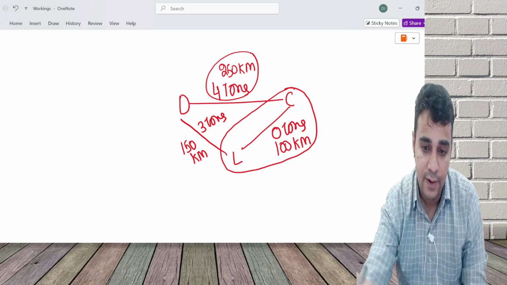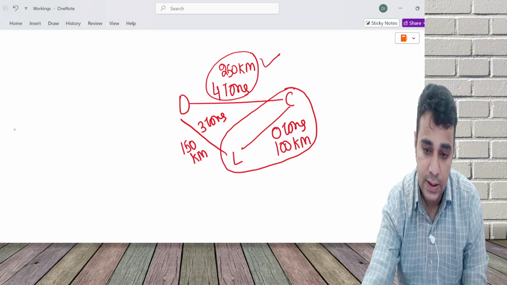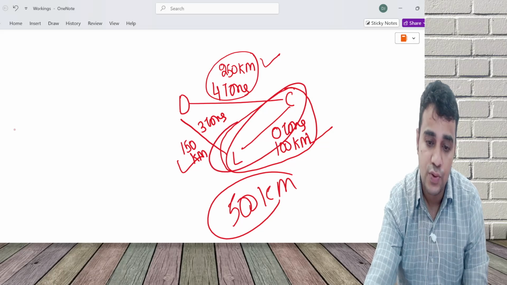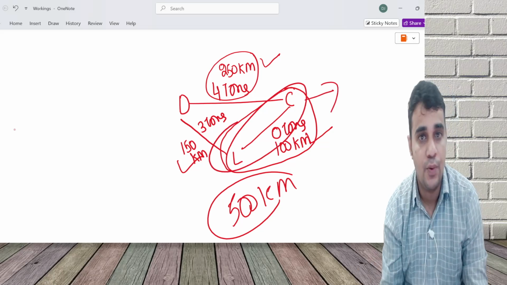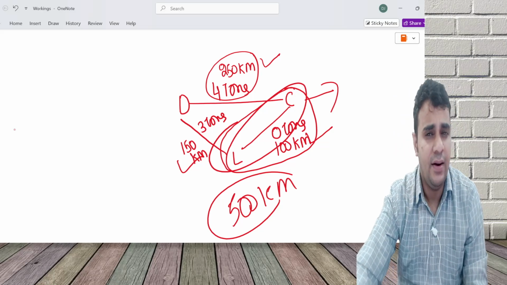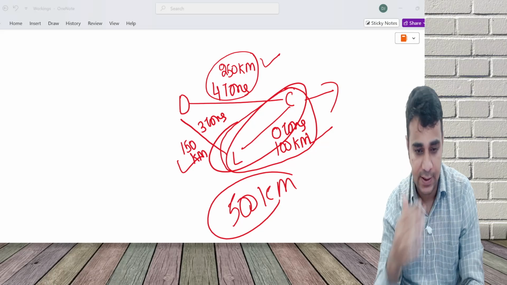Per day we are going to travel 250 and 350, that is 500 kilometers. In that, Ludhiana to Chandigarh is a free travel where I don't carry any weight. It will have some implication later on. I'm going to travel 500 kilometers on a daily basis.